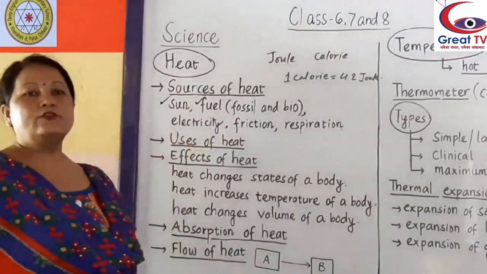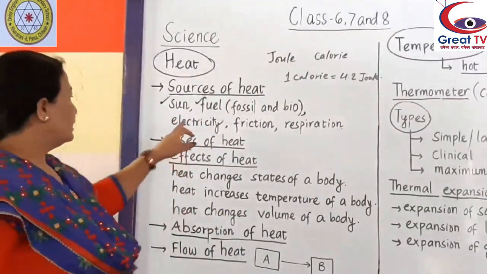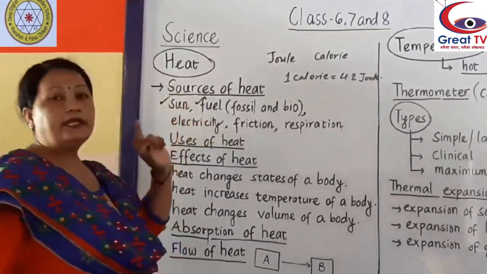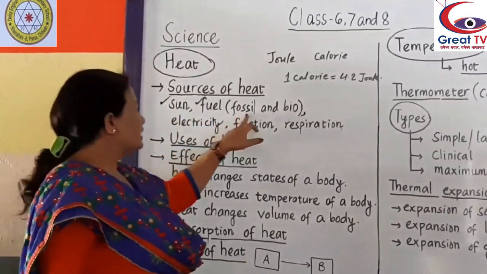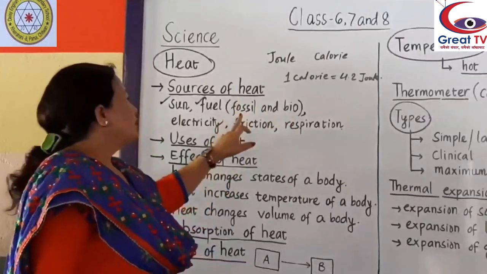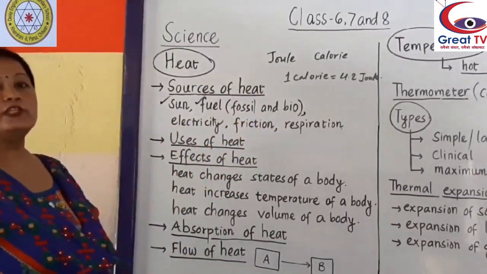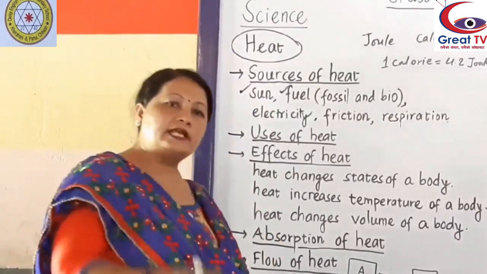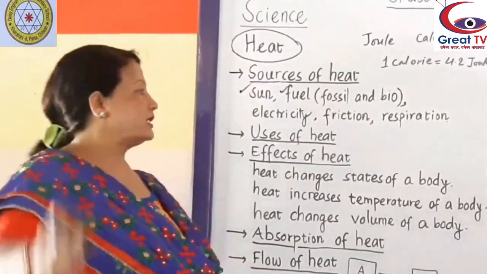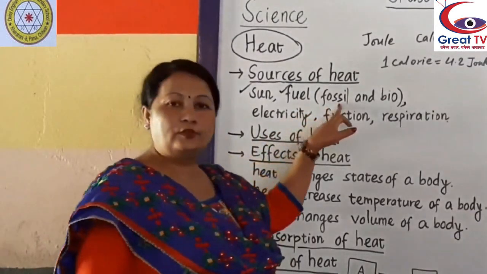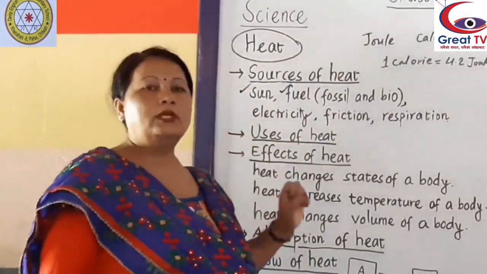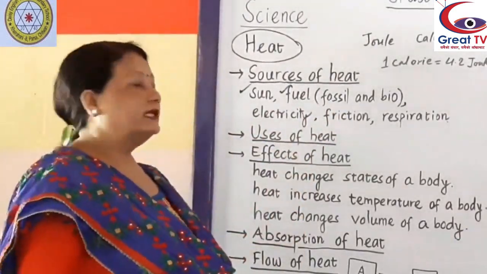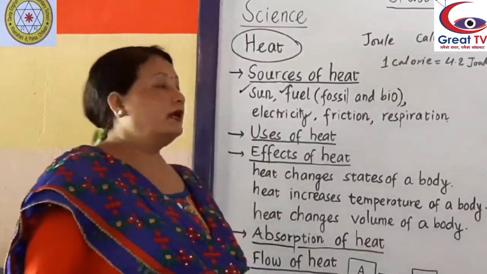Fuel. The things which give us energy by burning are called fuel. There are two types of fuel, fossil fuel and biofuel. Fossil fuels are formed from dead animals and plants buried inside the earth's surface millions of years ago. For example, petrol, coal, diesel are called fossil fuels.